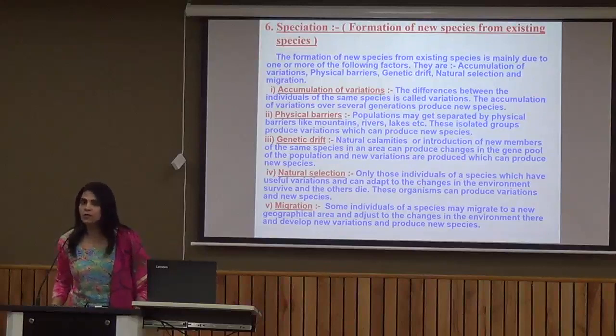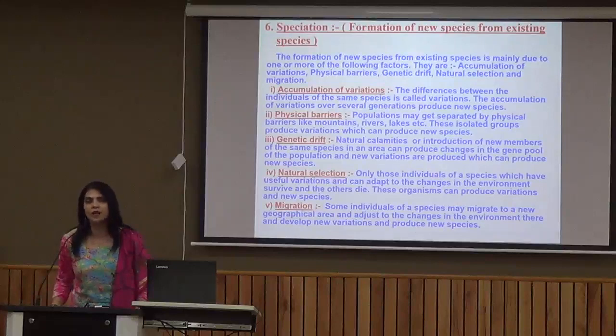There might be a geographical barrier, natural selection, and genetic drift, but until and unless reproductive isolation takes place, a new species cannot be formed. So the various factors for speciation are geographical barrier, genetic drift, and natural selection, but the most important factor is reproductive isolation.